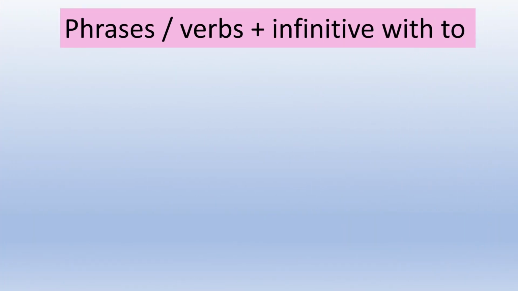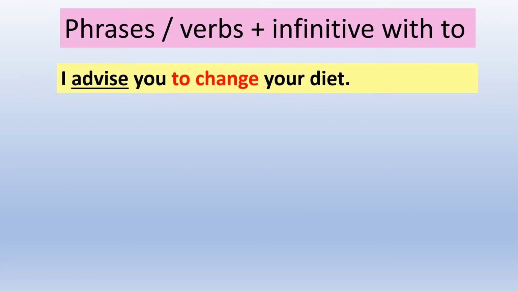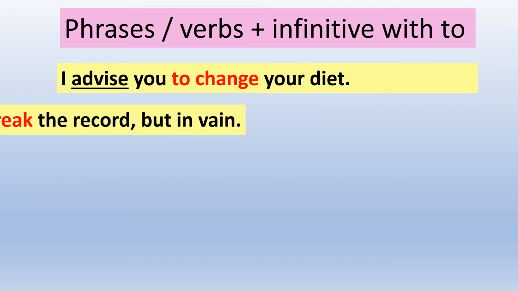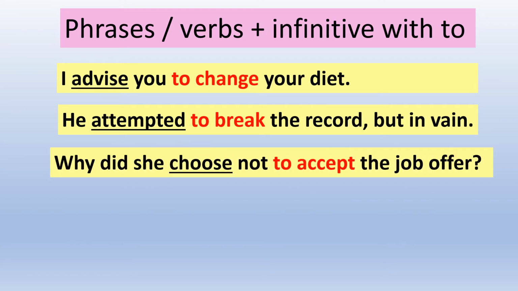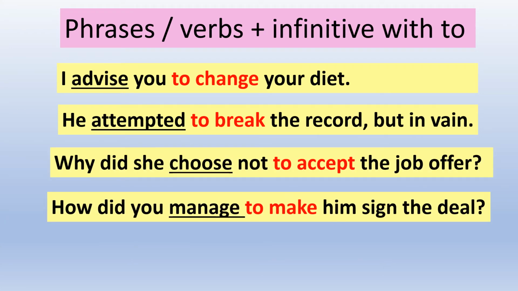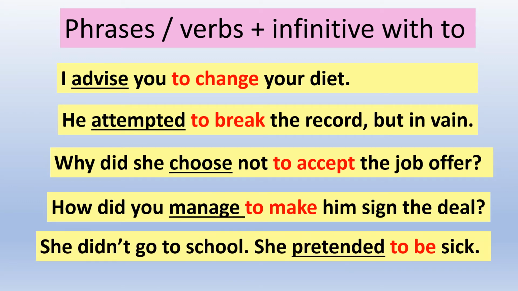Here are some other examples. I advise you to change your diet. He attempted to break the record but in vain. Why did she choose not to accept the job offer? How did you manage to make him sign the deal? She didn't go to school. She pretended to be sick. So again, after the verbs advise, attempt, choose, manage, pretend, you must use an infinitive with to.